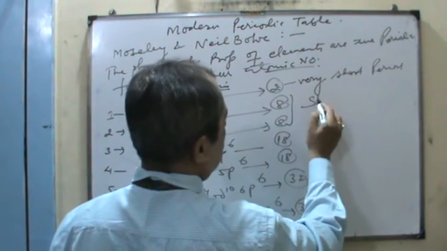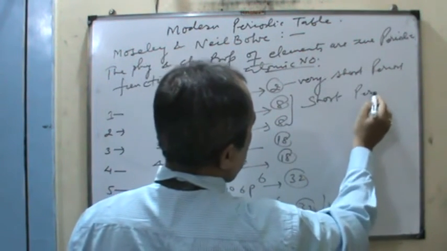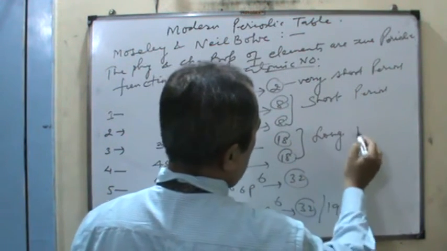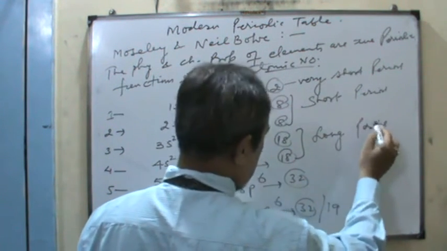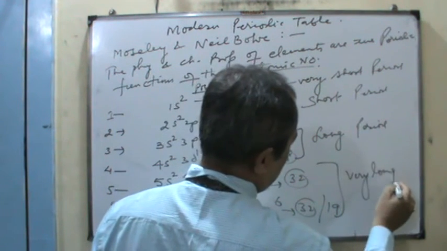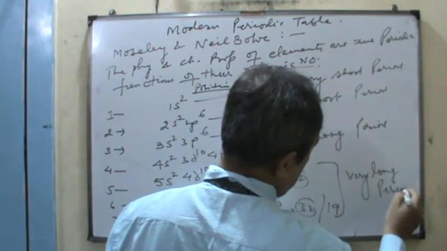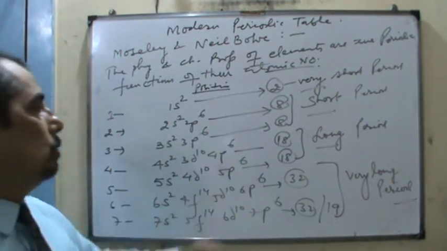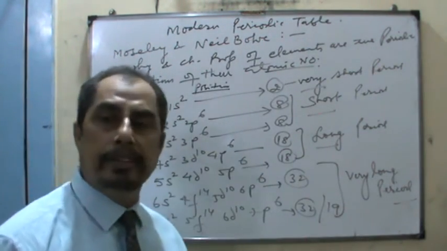This is called a short period. This is called a long period, and this is called a very long period. So 2, 8, 8, 18, 18, 32 and 32.